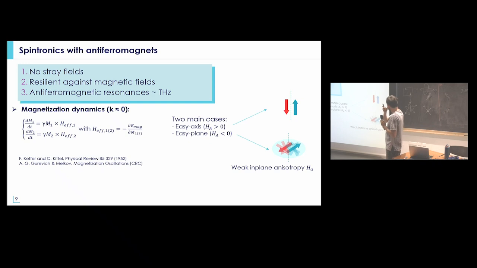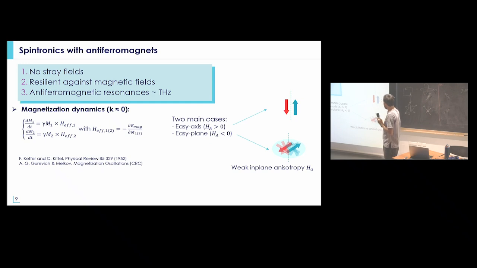But let's go to simpler cases. So you will have generally two main cases. Either you have an easy axis system, where the spins are aligned along a specific direction, or you have an easy plane antiferromagnet, which means that the spins can quite easily rotate within an easy plane, like in bismuth ferrite. So this is why you have this spin cycloid, or nickel oxide, for example.